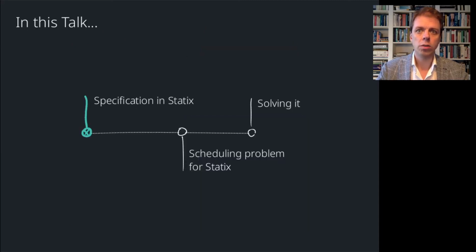Our goal is to solve the scheduling problem for the static specification language. In the rest of this talk, I will first introduce the specification language Statix and explain how it addresses the specification problem. Then I will discuss the scheduling problem for Statix, which generalizes the scheduling problem of specific languages. I'll explain the insights that we use to solve it so that we automatically obtain provably sound type checkers.